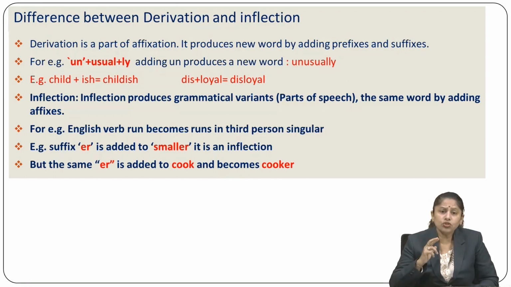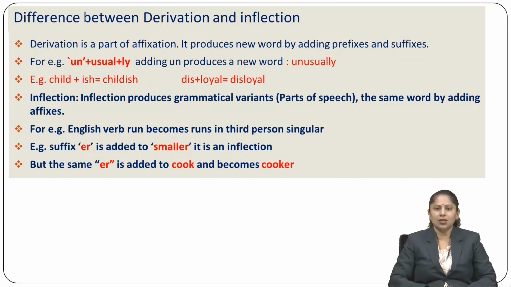But when you say the same word friends, then friends could be kept in the category of inflectional word, because friend is taking an s suffix as conversion from singular to plural. That's why it comes under the category of inflection. For example, the English verb run becomes runs in third person singular.